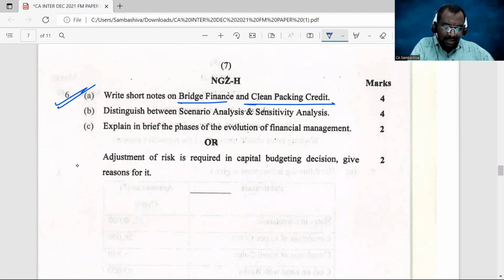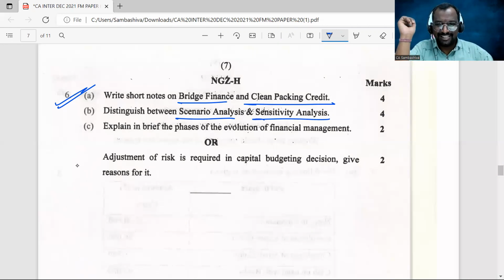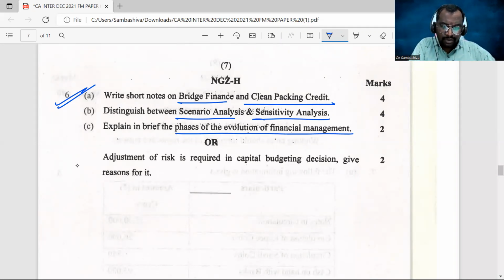Then scenario analysis and sensitivity analysis, from Risk Analysis in Capital Budgeting Decisions. Next, explain in brief the phases of evolution of financial management, from the very first chapter, Scope and Objectives of Financial Management. Next, adjustment of the risk required in capital budgeting decisions, from Risk Analysis in Capital Budgeting Decisions.